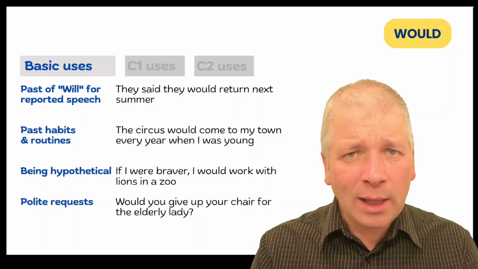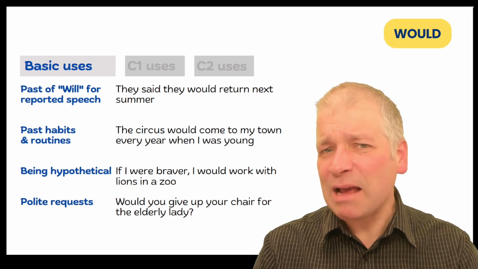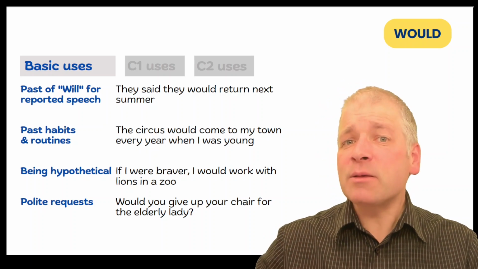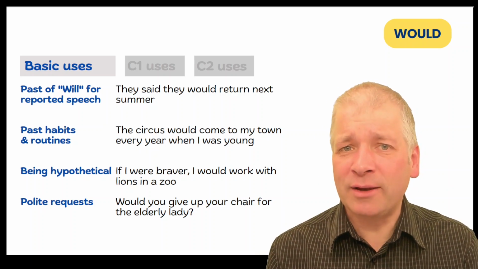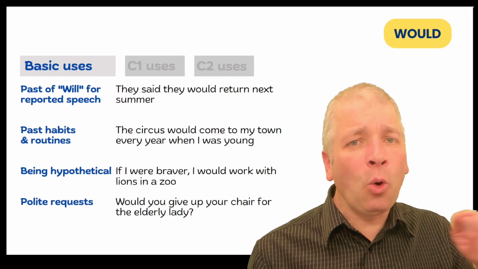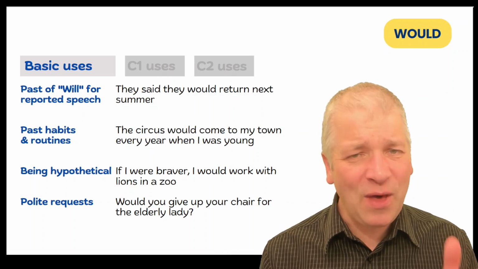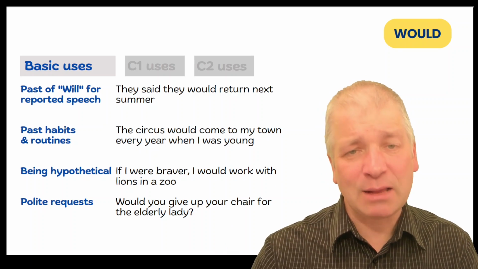As the past of will, we could say this: they said they would return next summer. So here, somebody or some people have said, we will return next summer. But when it's reported to someone else, will becomes would in reported speech. They said they would return next summer.